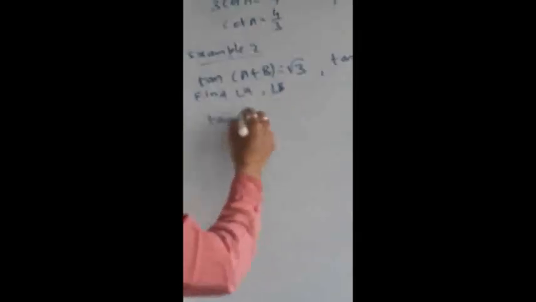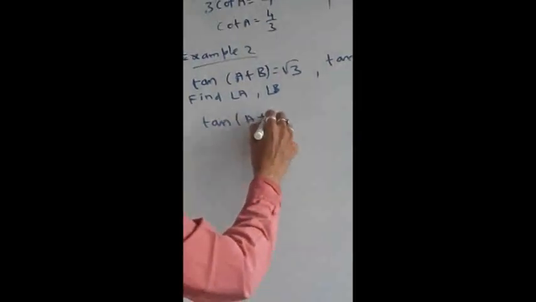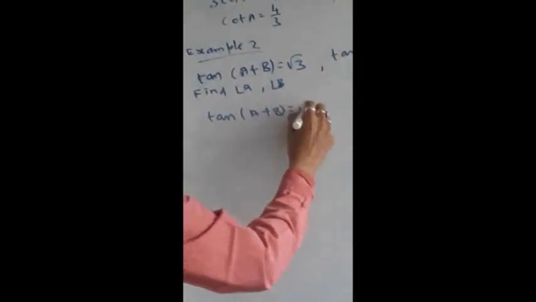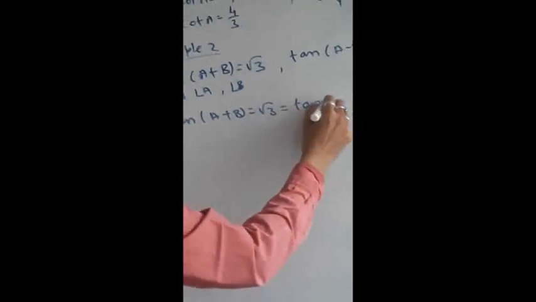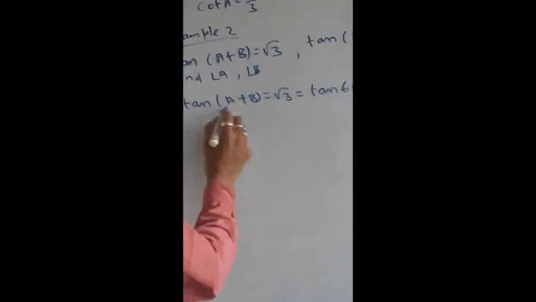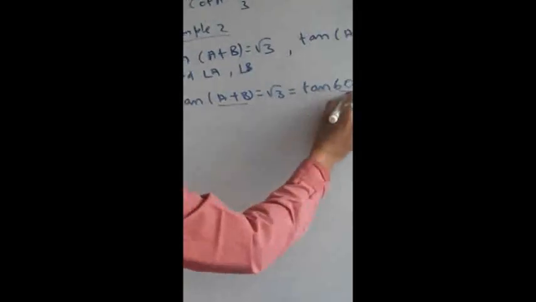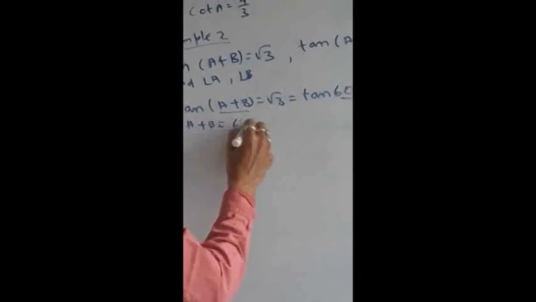So we already know root 3 is nothing but tan 60, isn't it? So tan(A plus B) equal to root 3 is given. So we can write it as tan 60 degrees, because we have already written the trigonometric ratio values also. Tan 60 is root 3. So from this we can find A plus B. A plus B is equal to 60 degrees. So keep this as equation number 1.